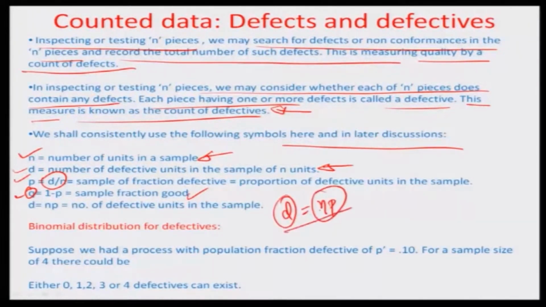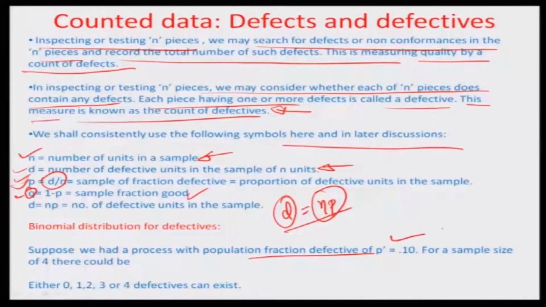So you have defined the acceptance percentage in a manner that if you know the lot size from which you are drawing, just multiplying the fraction defective with that lot size gives you the exact number of defectives, and similarly the number of goods. Suppose we had a process with a population fraction defective of 10%, that means out of 100, 10 are defective. For a sample size of 4, there could be either 0 defective, or 1, or 2, or 3, or even 4 defectives.